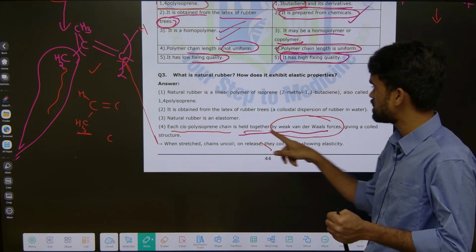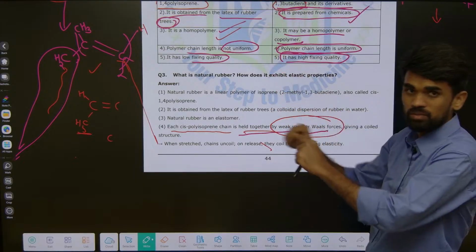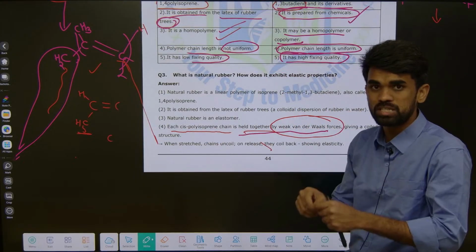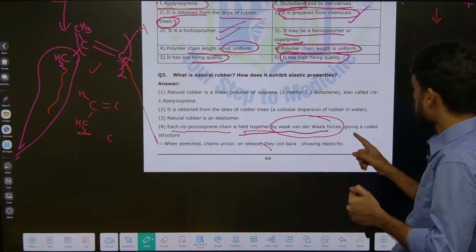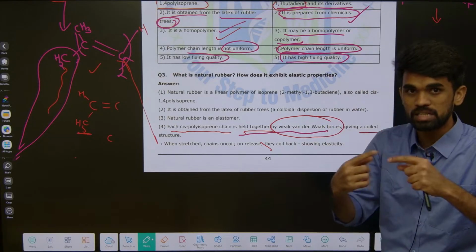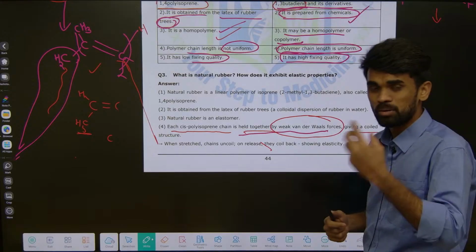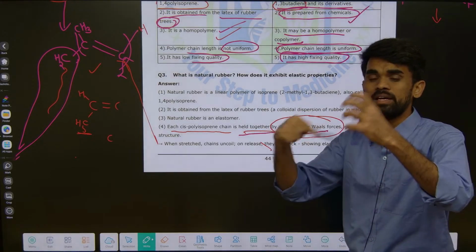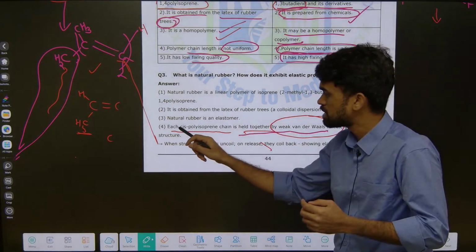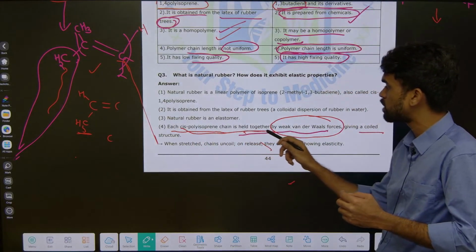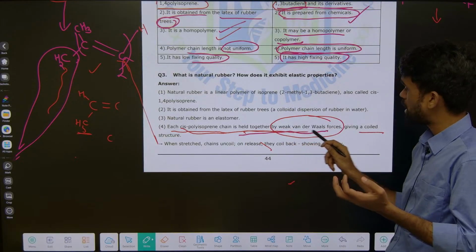Okay, due to this reason, these cis polyisoprene units we are seeing will have a coiled structure, like rings you can say. Whatever rubber you are observing, how will it be? It will be a very coiled shape, right? So what is the reason for that? Cis polyisoprene chain is held together by weak van der Waals forces.